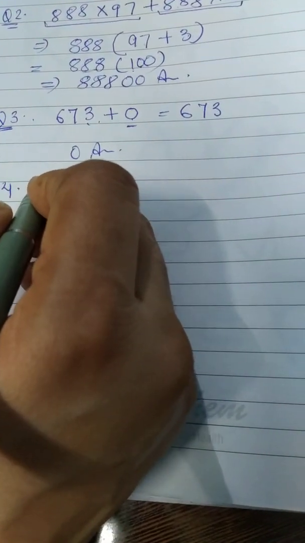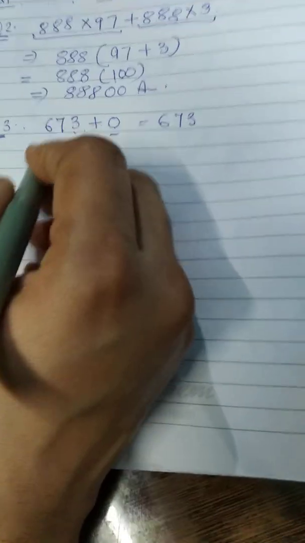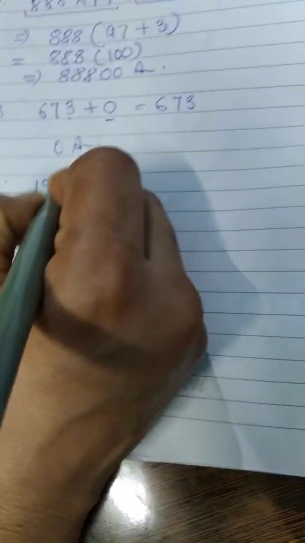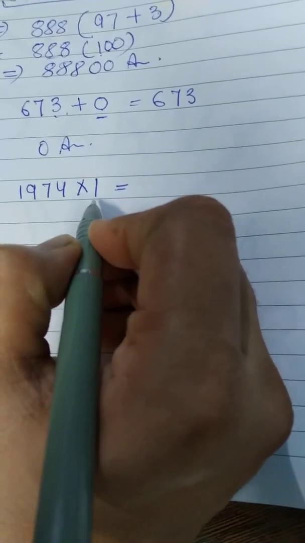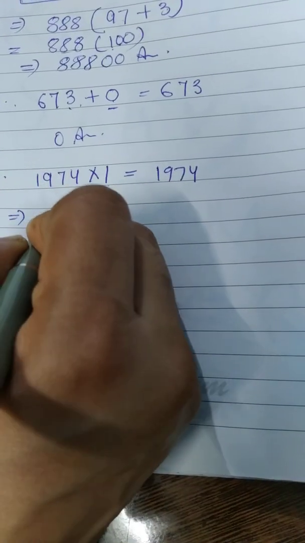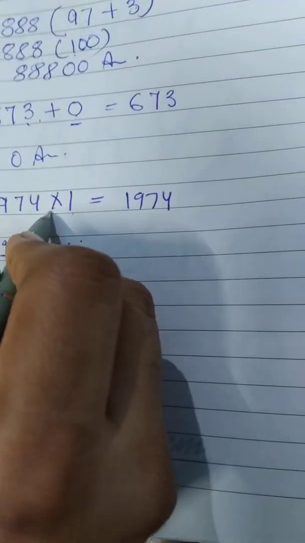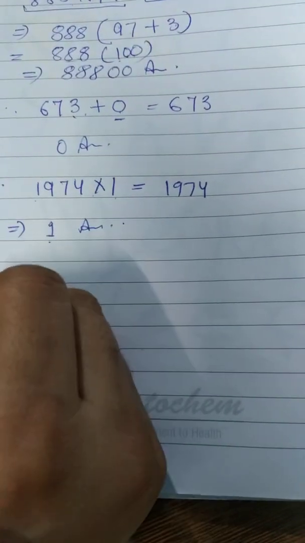What is the multiplicative identity of 1974? Multiplicative identity जिससे आप मल्टीप्लाई करें और आपको आंसर वही मिल जाए. So that number is always 1. 1974. So 1 is the multiplicative identity of any number. And here also 1974 के लिए भी 1 ही रहेगी.